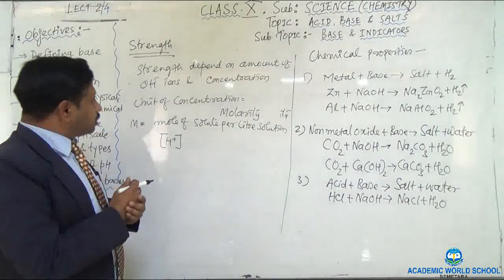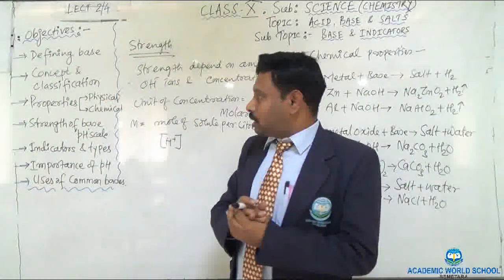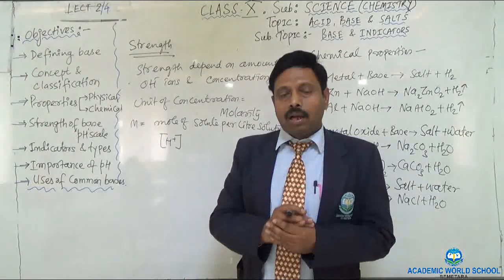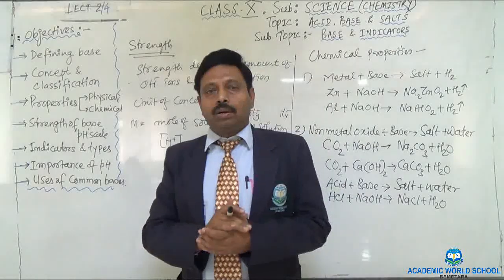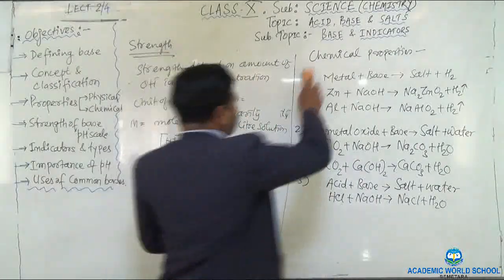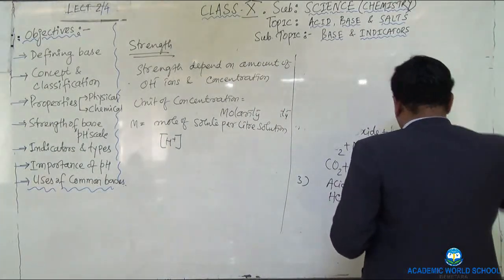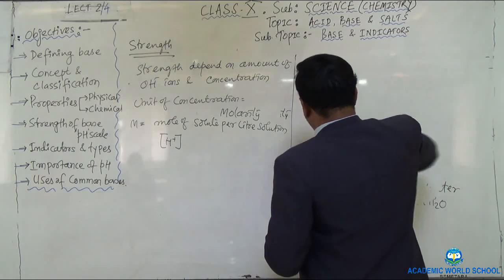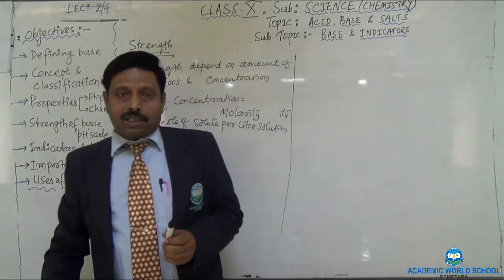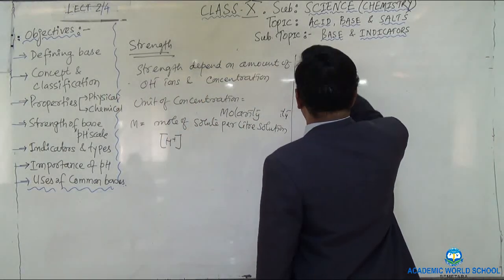Okay. Now you see, strength of base can also be measured by using the pH paper and pH scale. Now you have to understand what you mean by the pH or pH scale. I want to explain that. So let me write down what is pH and pH scale. If you remember, in my previous session I told you that acid can be tested using the pH paper. Okay. So pH, how to write it? The p will be small and H will be capital.